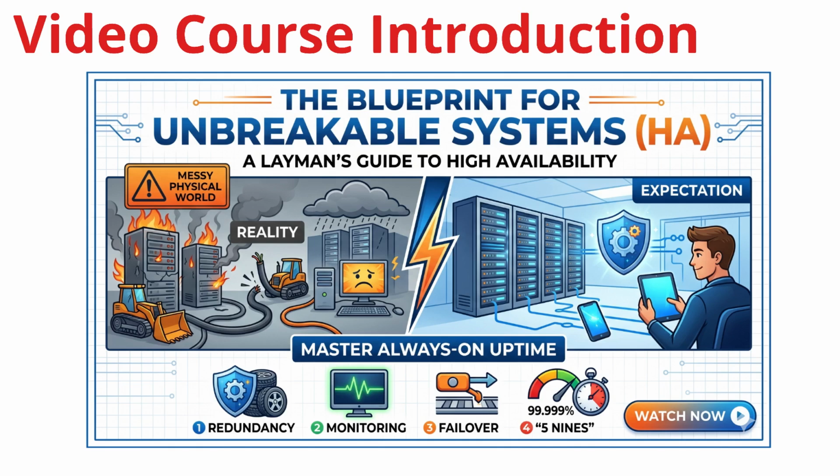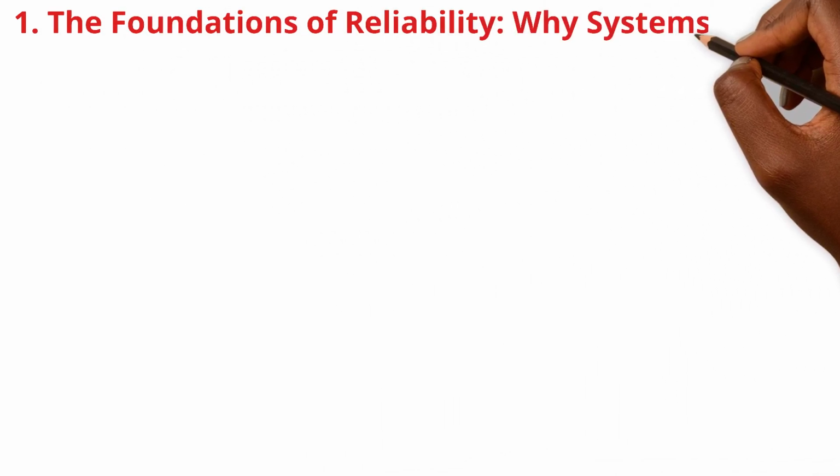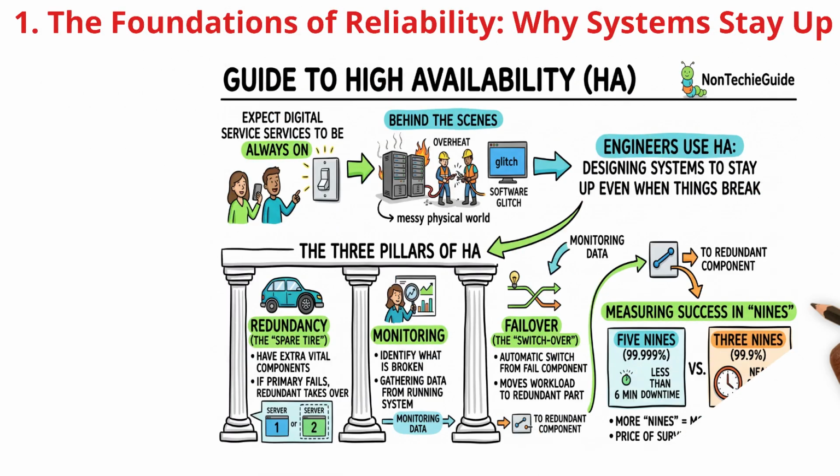In this course, we move past the hope-for-the-best approach and dive into the art and science of high availability. You will master the 3 pillars: redundancy, monitoring, and failover, to build systems that don't just survive failures, but thrive in spite of them. From calculating 5 nines uptime to implementing global continuity in Microsoft Azure, we are going to show you exactly how to design mission-critical systems that simply never go dark. Don't leave your uptime to chance. Let's build something unbreakable.